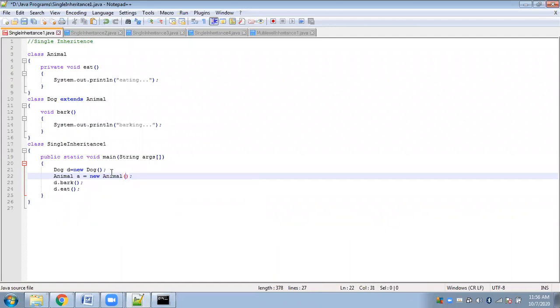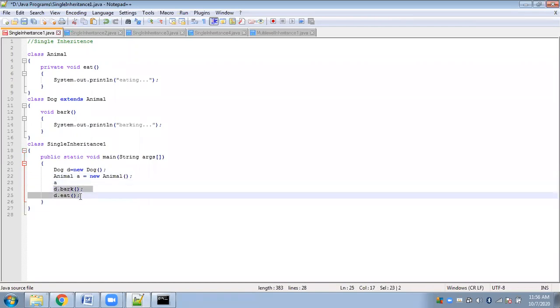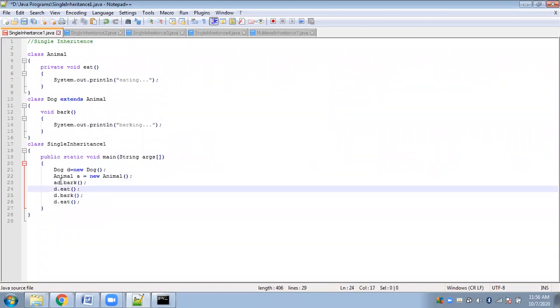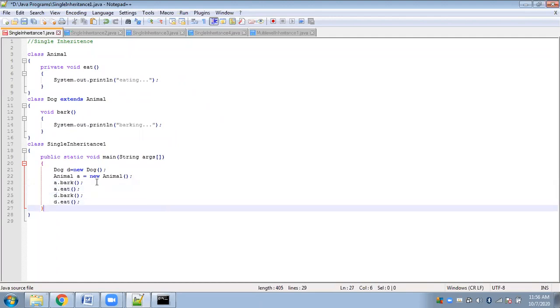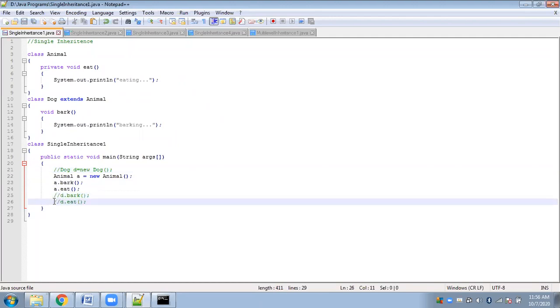So I have created one object a, and using this a, let me just copy and paste, and comment it out. Is it possible or not? Ma'am, it is not possible, ma'am. Why?